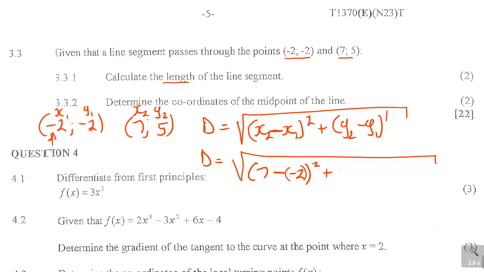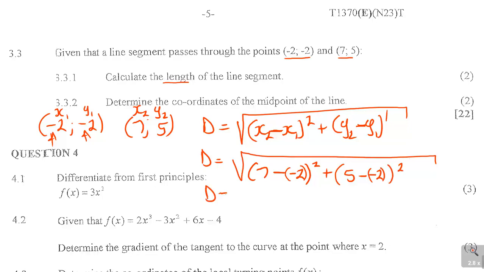I'll show you. And then you've got y2, which is 5, minus y1, which is minus from the formula, and you've got another negative on y1, which is minus 2 again. As I said, you can put that bracket and squared.